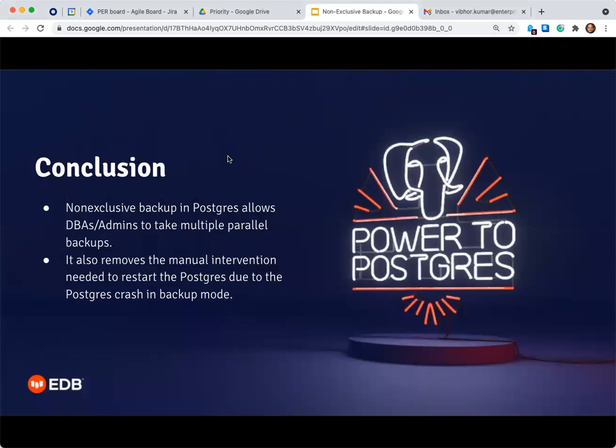In conclusion, non-exclusive backup in Postgres allows DBAs and admins to take multiple parallel backups, and it also removes the manual intervention needed to restart Postgres due to a Postgres crash in backup mode.